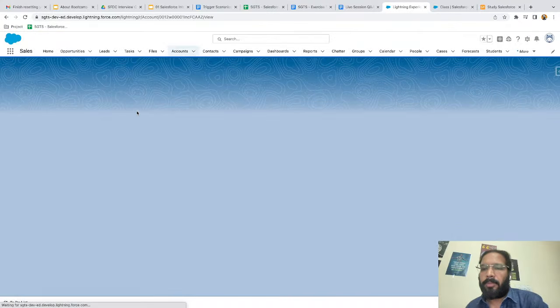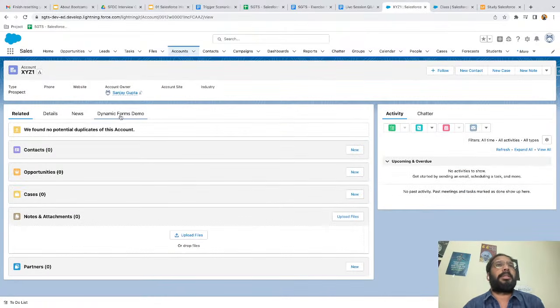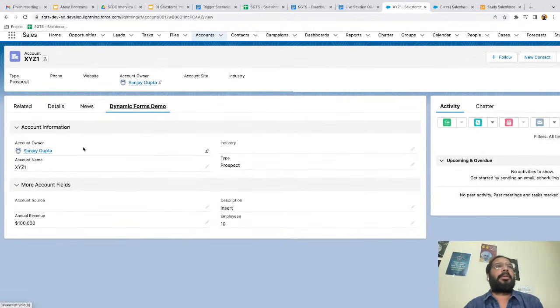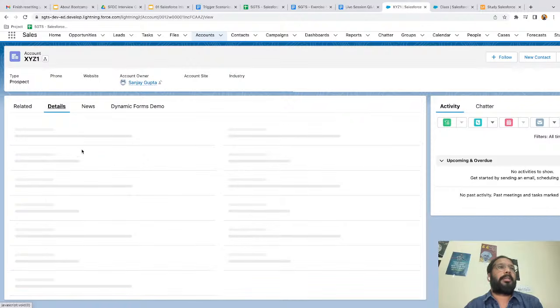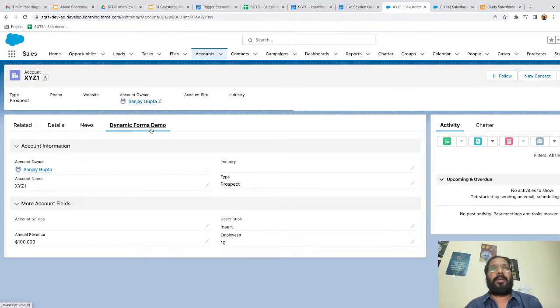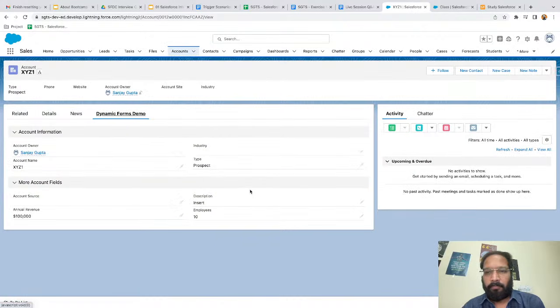Whenever I open any account record page, you can see this dynamic forms demo is available, and it is similar to our page layout. If I go to details, we see this information. If I go under the dynamic forms demo tab, you can see two sections are available, and whatever fields we place are available here with the values. They have values, whatever values we provide on the page layout, right? So this way you will be able to create dynamic forms. Okay.